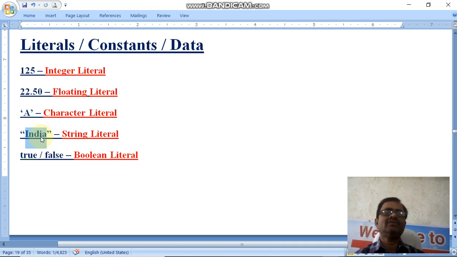We can write a word or a sentence enclosed in double quotation marks, and that is known as a string literal. And two reserved words, true and false, are known as Boolean literals. So these are the literals. If you understood this, then only we are going to study now data types in Java.